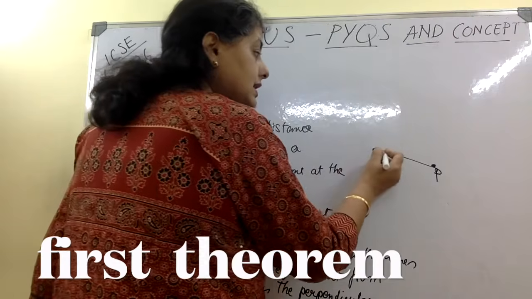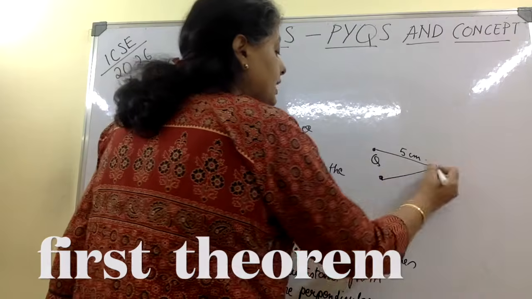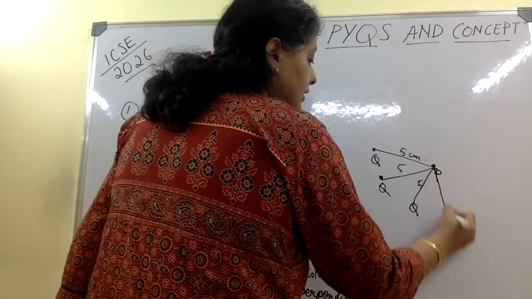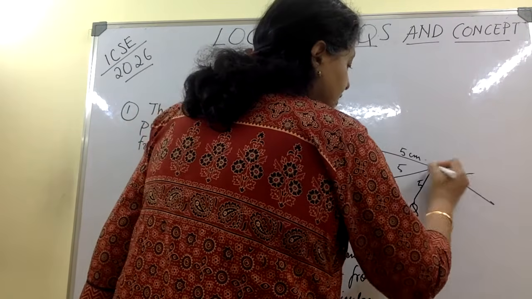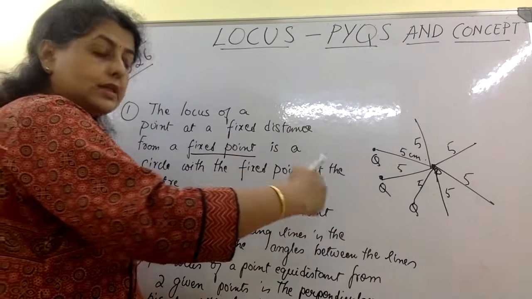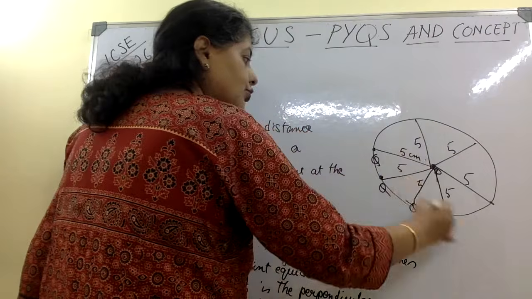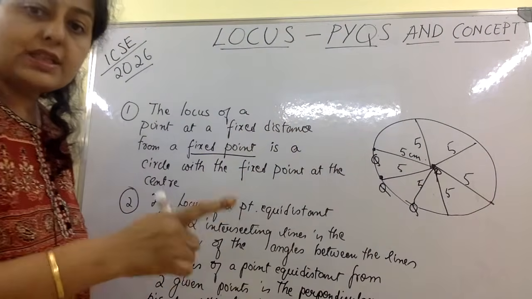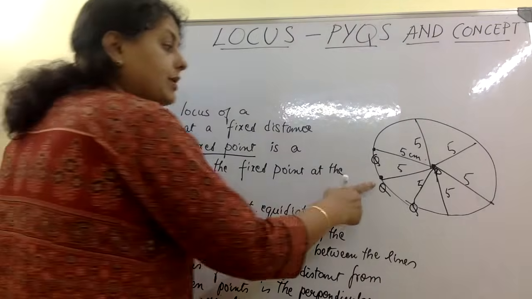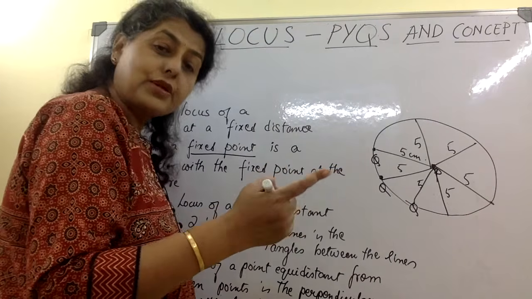That means this distance, let's say it is 5 centimeter, remains 5 centimeter no matter where I draw Q. 5 and 5 and 5, always 5. Now this point Q is moving, touching these. This is the path point Q is taking, and that is called the locus of the point Q.